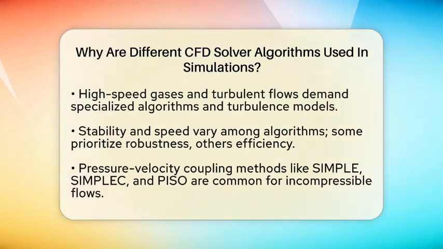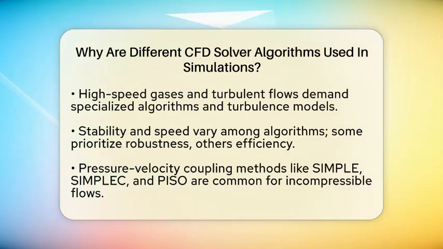For example, steady flow problems, where the flow doesn't change over time, need different algorithms than unsteady or time-dependent flows. If the flow involves gases moving at high speeds, the solver must handle compressibility, which adds another layer of complexity. Turbulent flows, which are chaotic and swirl around wildly, require special turbulence models and algorithms to capture their behavior accurately.